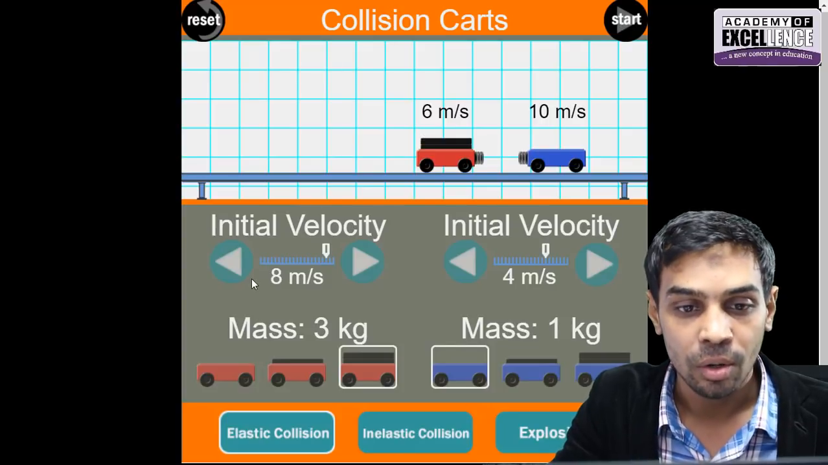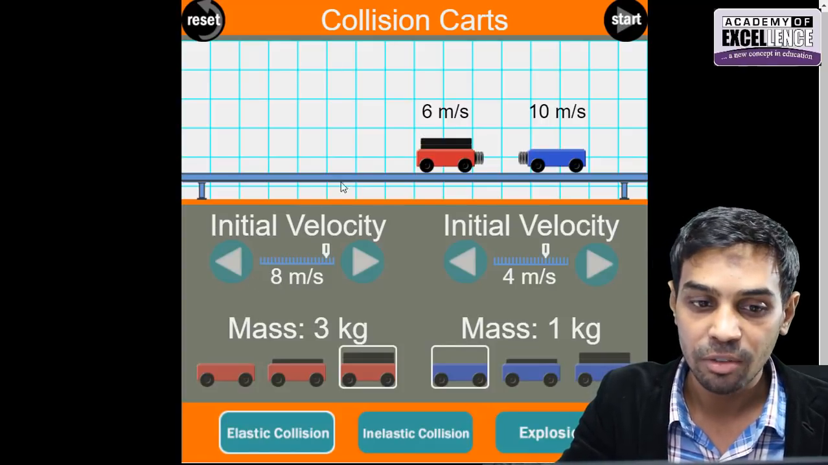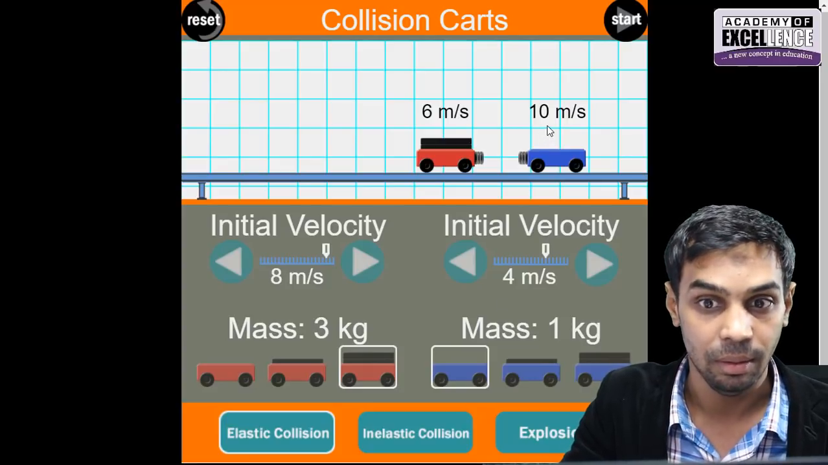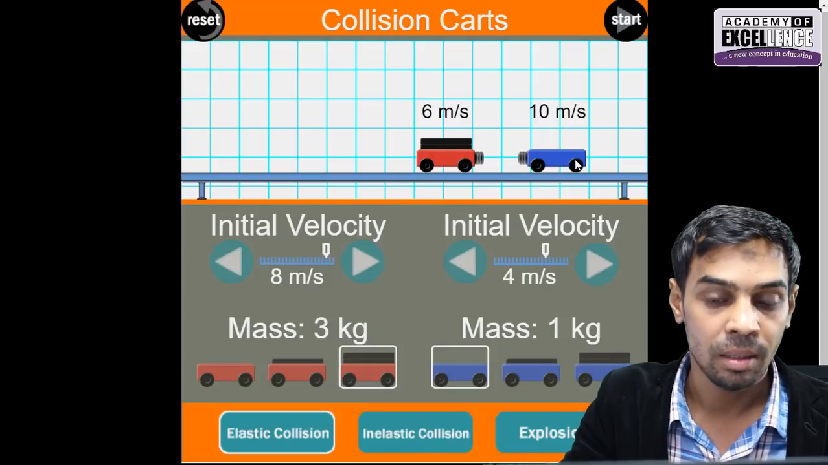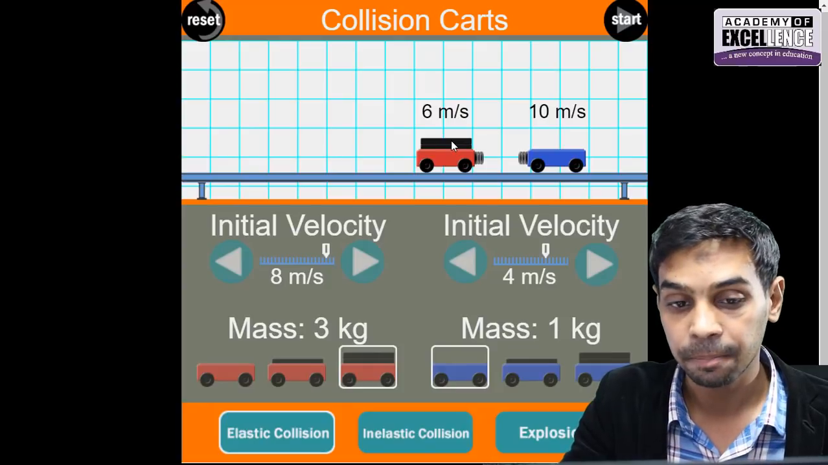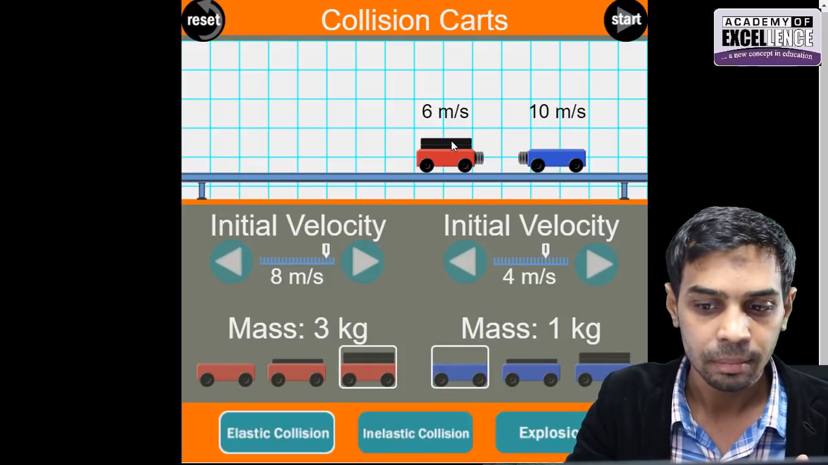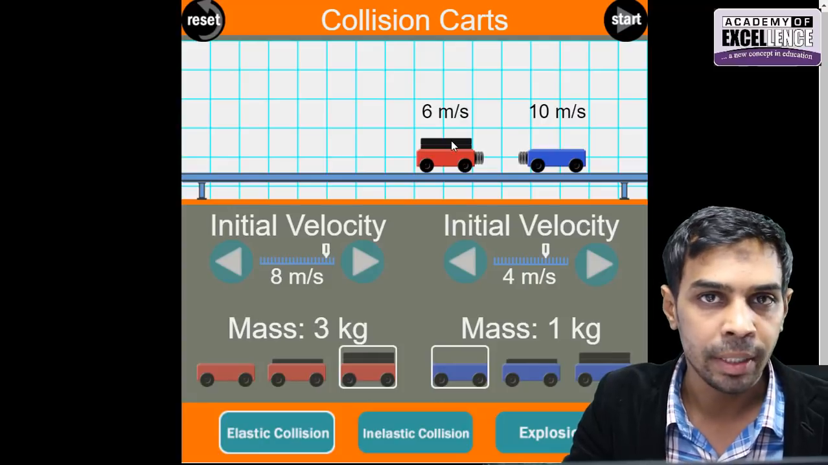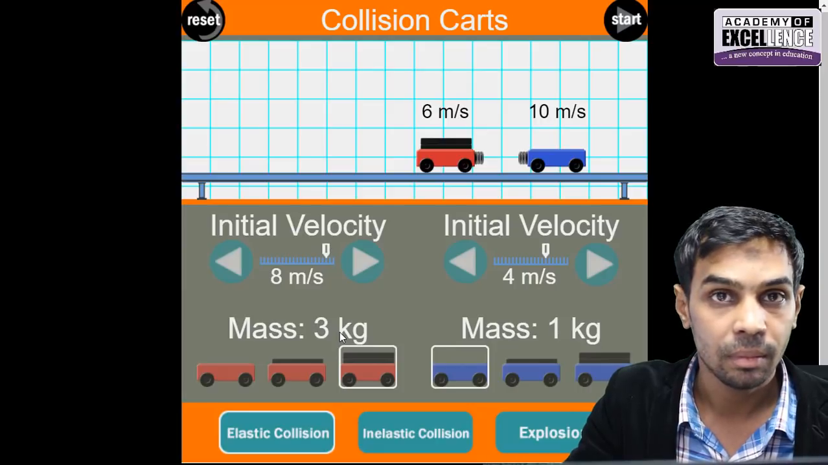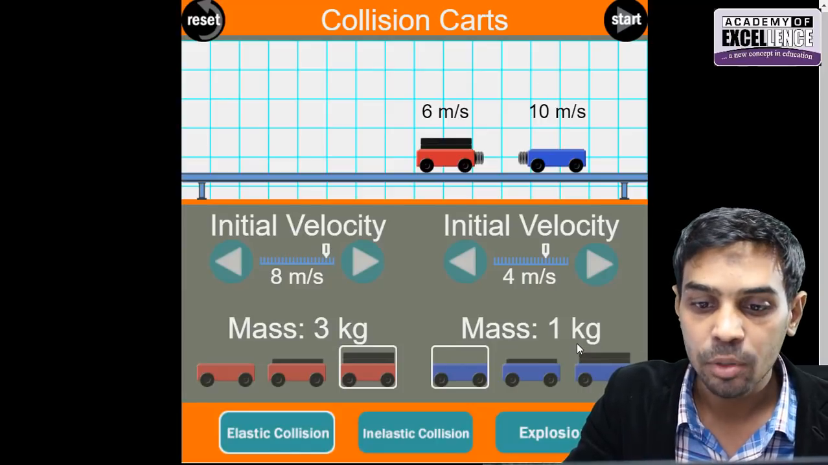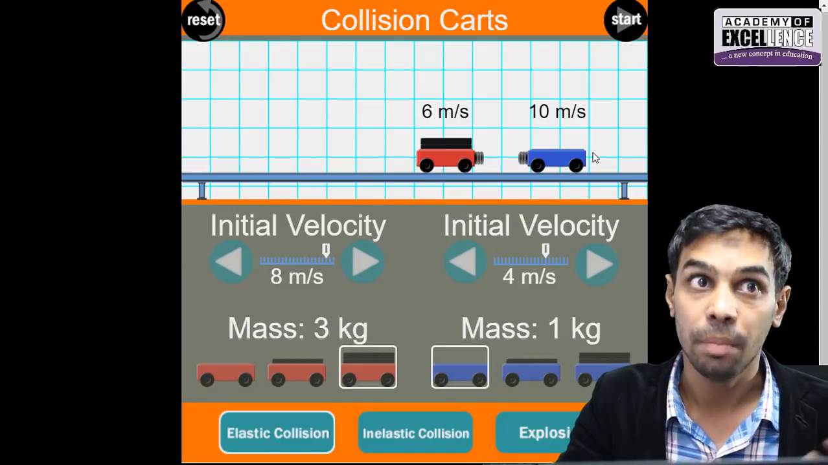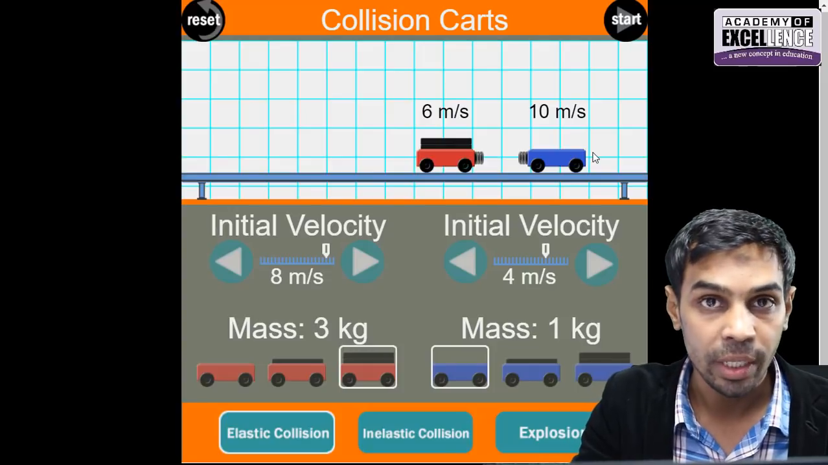So what do you analyze? The velocity of body A has changed from 8 to 6, and the velocity of body B has changed from 4 to 10. That's a good big change. The velocity of body B is increased while the velocity of body A has decreased. Now if I find out the total momentum after the collision, what's going to be the value? 6 times 3, that's going to be 18, and 10 times 1, that's 10. 18 plus 10, that's 28. Before it was also 28, and now it's also 28.